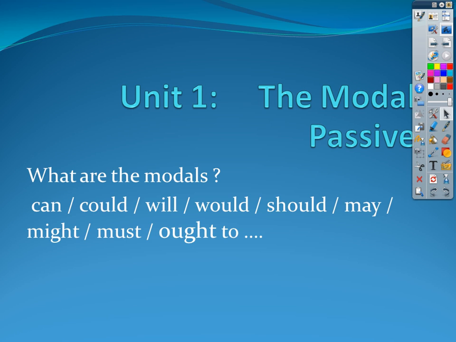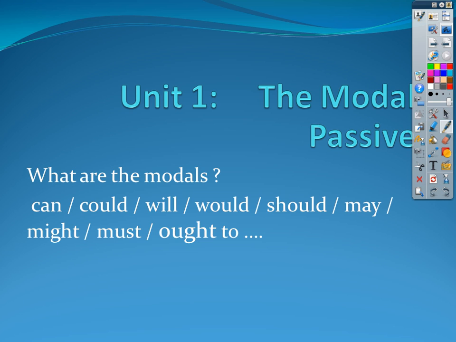Number one, let's know what the modals are. The modals, as you can see, are can, could, would, should, may, might, must, ought to. All these are called modals in English. And in English, if I use one of these modals in a sentence, I use verb 1 with them.